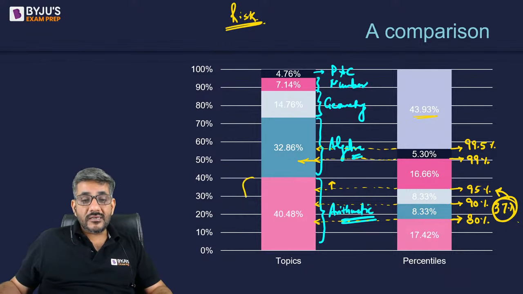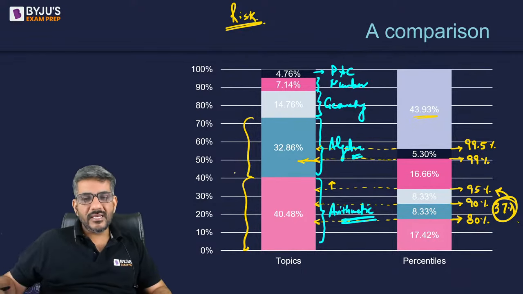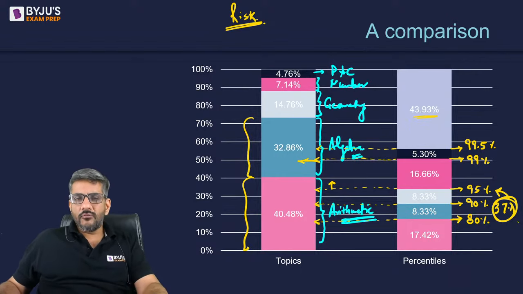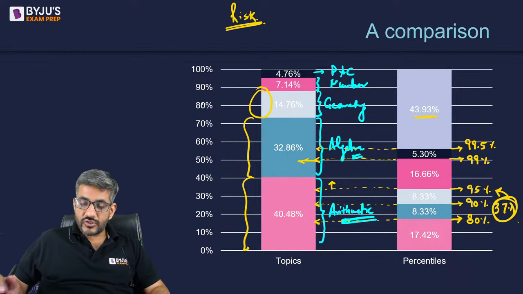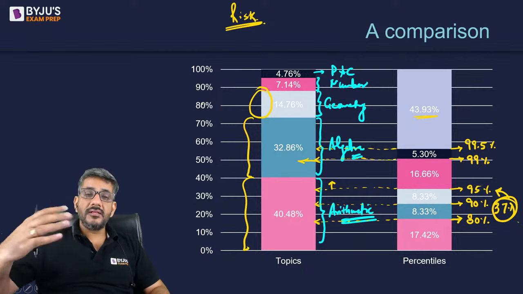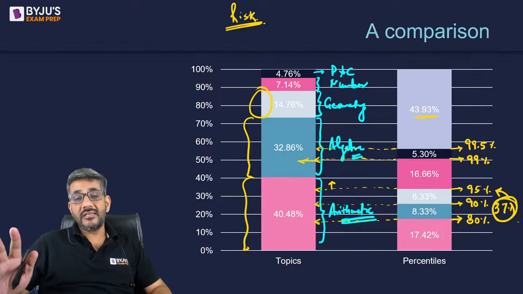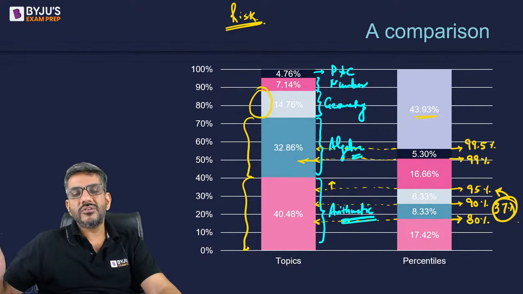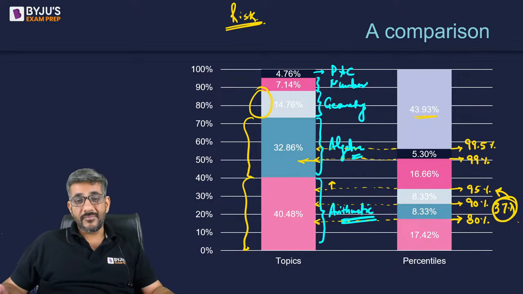So 40% is actually arithmetic, 32% is algebra, that makes 72%. इनमें से कुछ क्वेश्चन छोड़ के भी मैं इजीली 99 परसेंटाइल तक जा सकता हूं. But I am saying why to focus upon these two areas only. Some people might be very good at geometry. ज्योमेट्री के क्वेश्चंस खींच डालिए सारे के सारे. You can do very good at arithmetic and geometry and just the basic questions of algebra, right? But I would definitely say, PnC अगर बहुत अच्छा भी कर लोगे तो शायद उससे बहुत हेल्प आपको नहीं मिलेगी, because they would be hardly asking you any questions from PnC. नंबर सिस्टम बहुत अच्छा भी कर लोगे तो भी शायद फायदा नहीं होने वाला है.